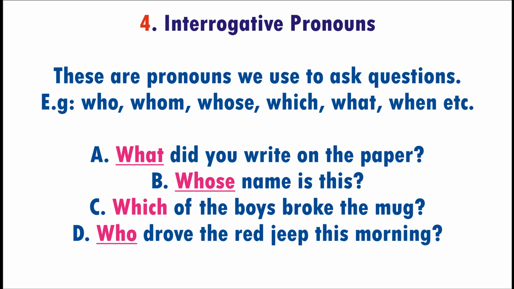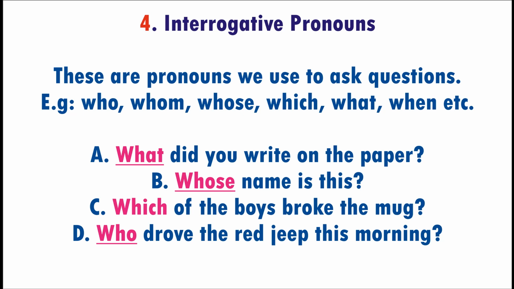Before we go to the next pronoun, I want us to discuss some things about each of these interrogative pronouns. Let's begin with who. Who is used for human beings in the subject position. Who is an interrogative pronoun that we use for human beings, and it usually occurs in the subject positions. And that's what we have in example D. Who drove the red jeep this morning?